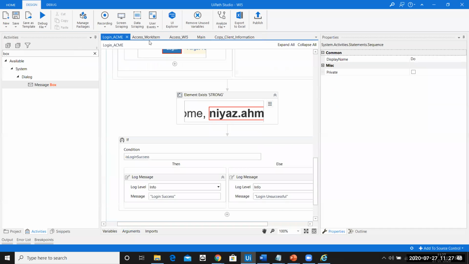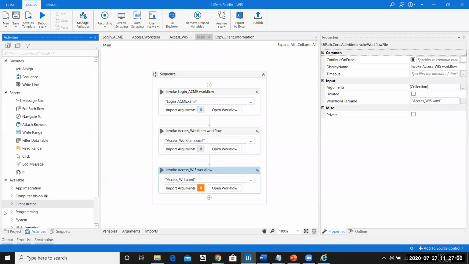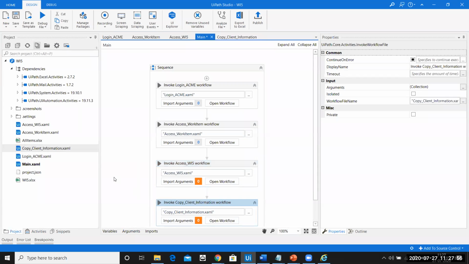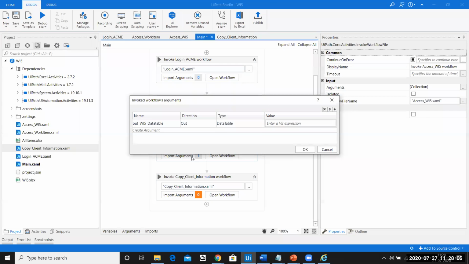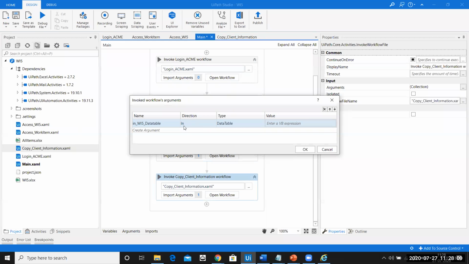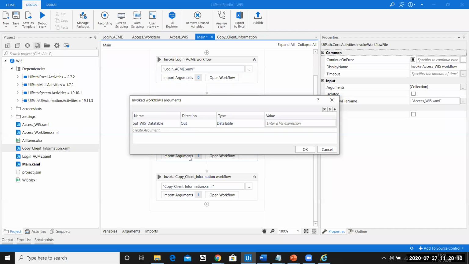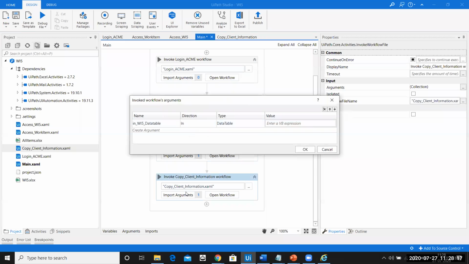Now I'll come back to the main workflow. In the main workflow, after accessing the WI element, I need to drag and drop Copy Client Information. Now you can see there are two oranges here because we have added arguments into it. You can see this is giving out an argument. If I click here, you can see this is taking in an argument. This is going to give out a value, and this particular workflow is going to take in a value.